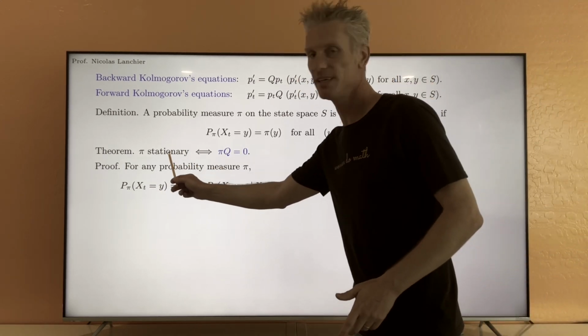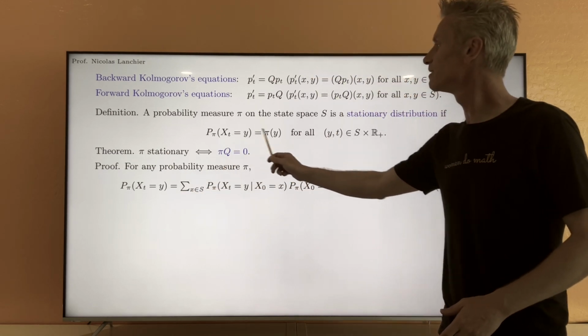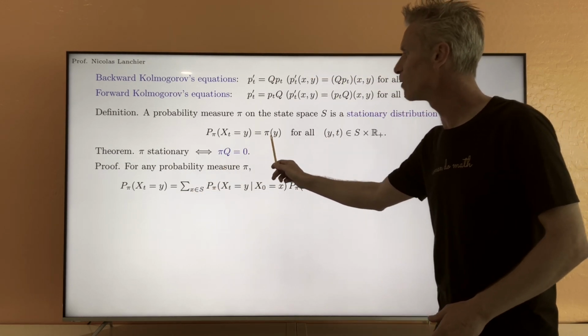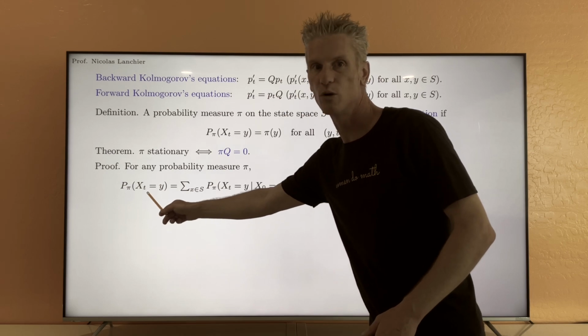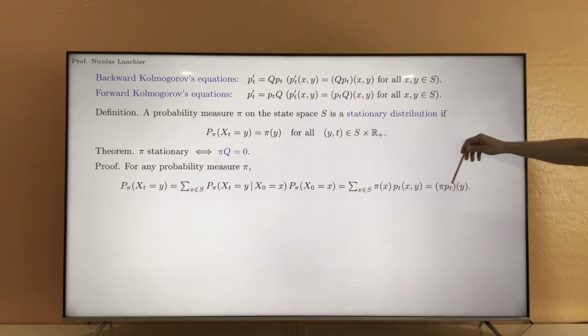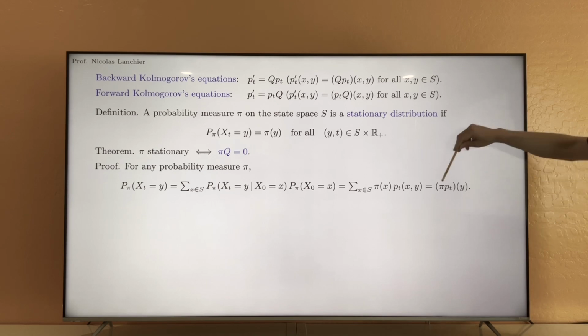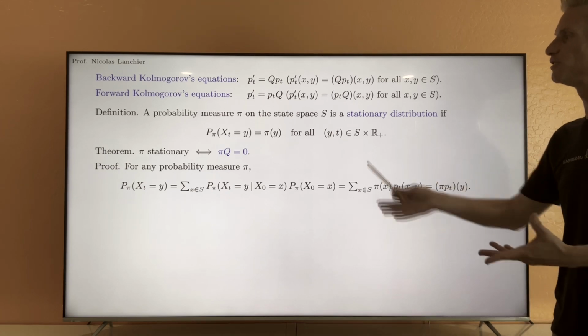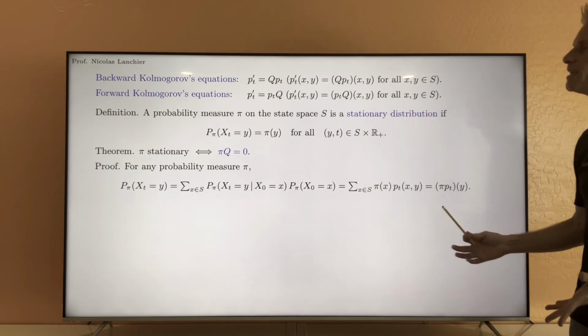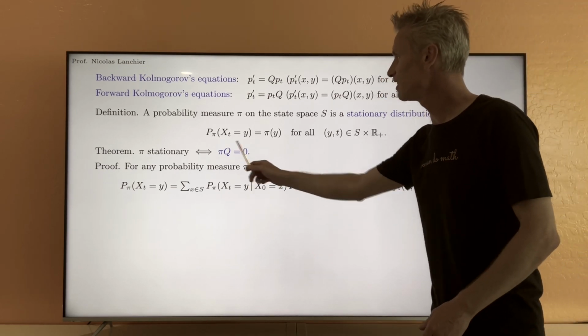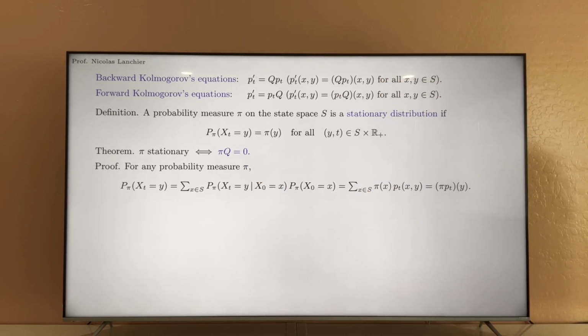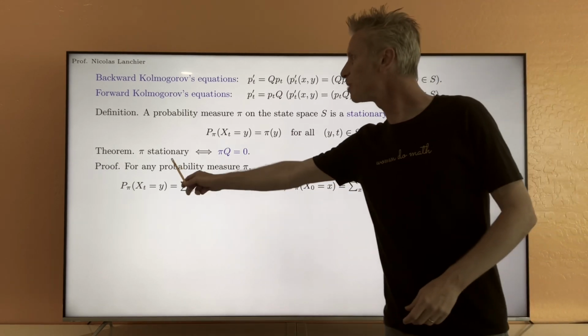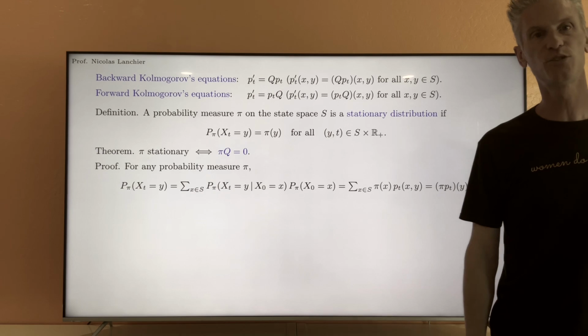we assume that pi is stationary, then this is equal to that. This is pi y. So this is pi y for all t. So this means that (pi Pt) y is equal to pi y, and so pi Pt equals pi. So that's a characterization of a stationary distribution. From this calculation, that is true for any probability measure, we can deduce that pi is stationary based on the definition if and only if pi Pt equals pi. That's the first ingredient to prove that pi is stationary if and only if pi Q equals 0.